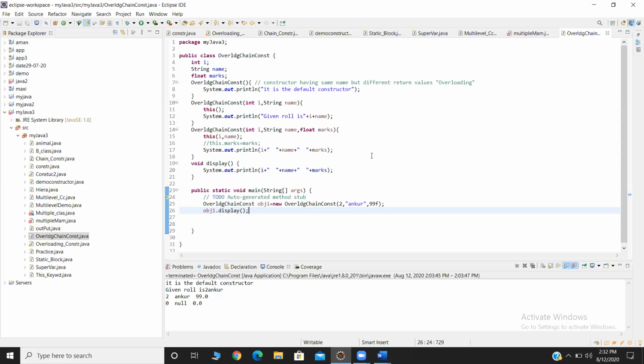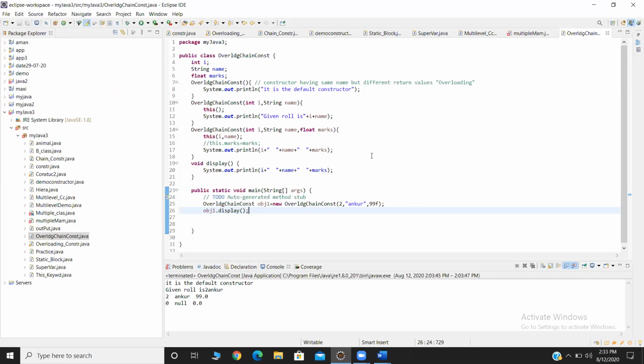But in line number 16, you have written this dot marks equal to marks, right? Yes, ma'am. So you are passing values to the marks instance variable. After line number 11, or in line number 15, write these 5 comma Ankur. Then the value will pass, because you never passed any value and you are taking the value from the previous constructor, right? So that is the problem, okay?